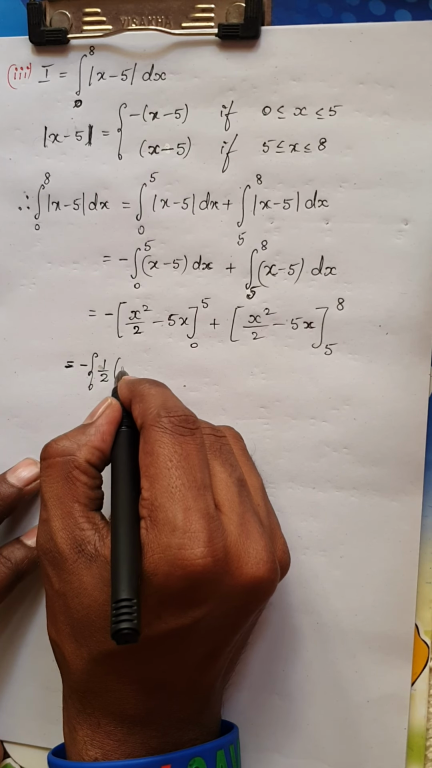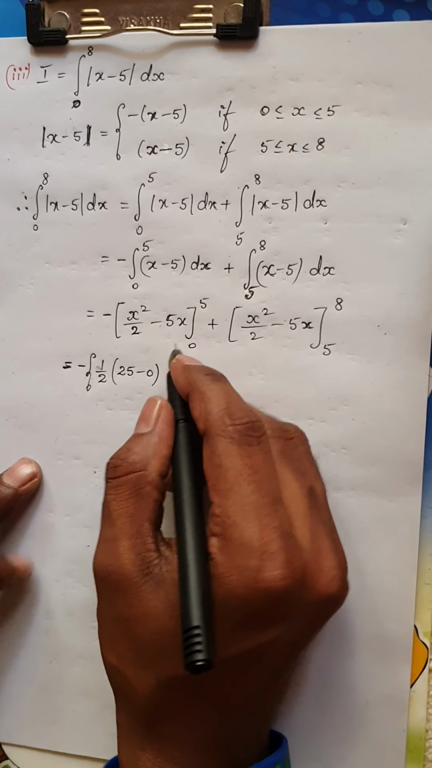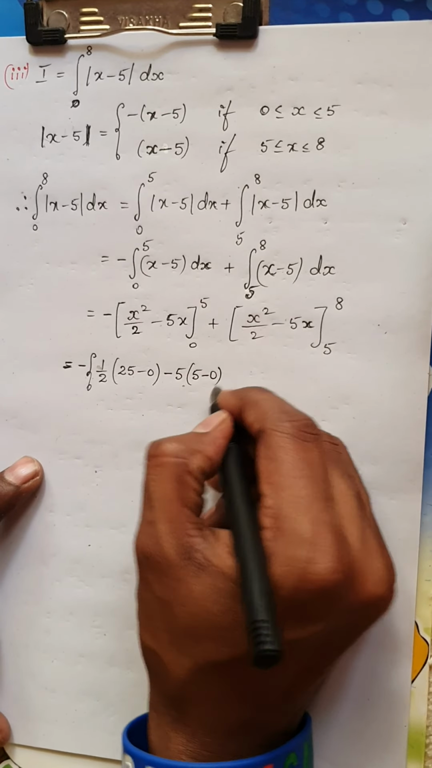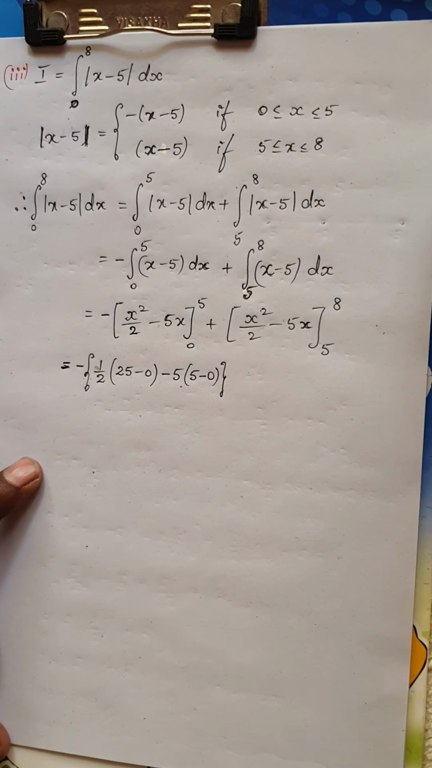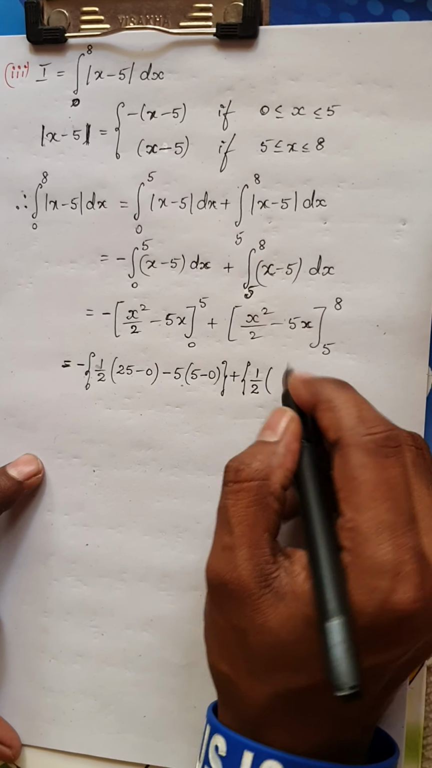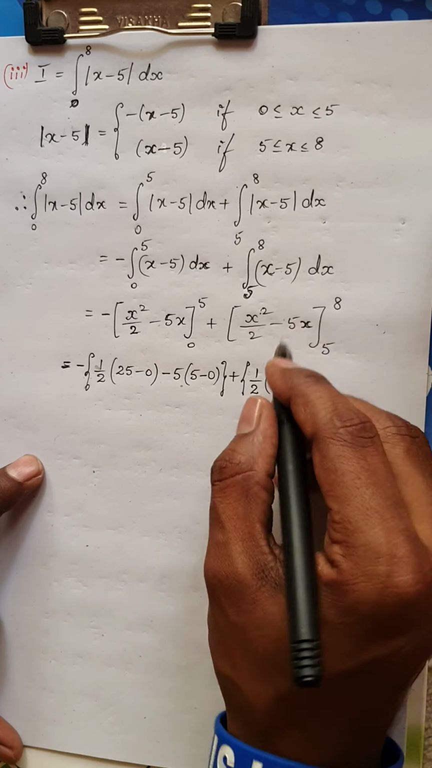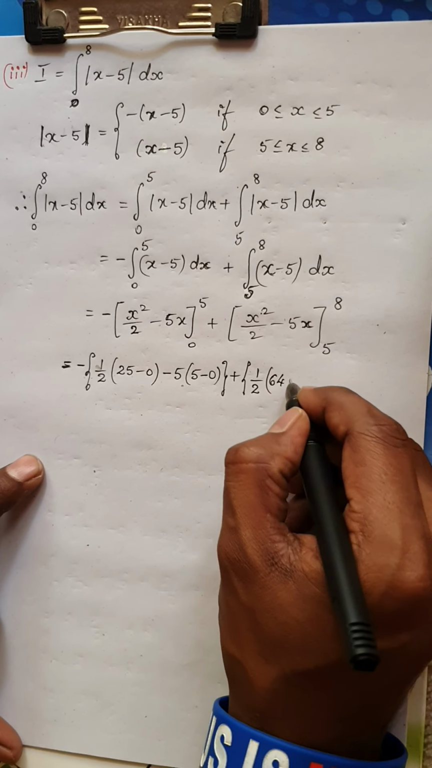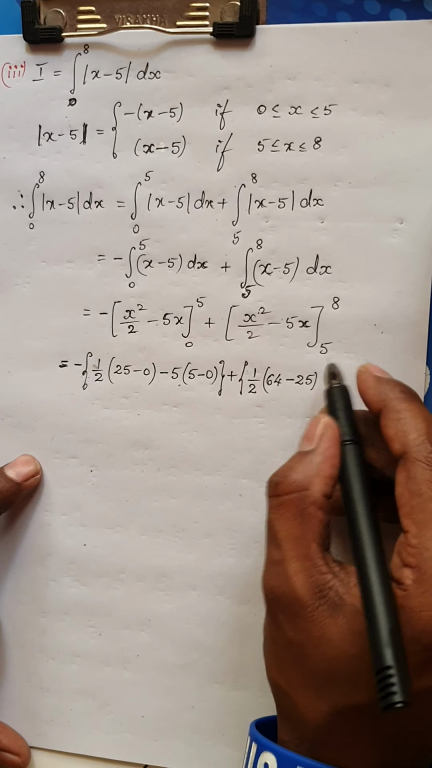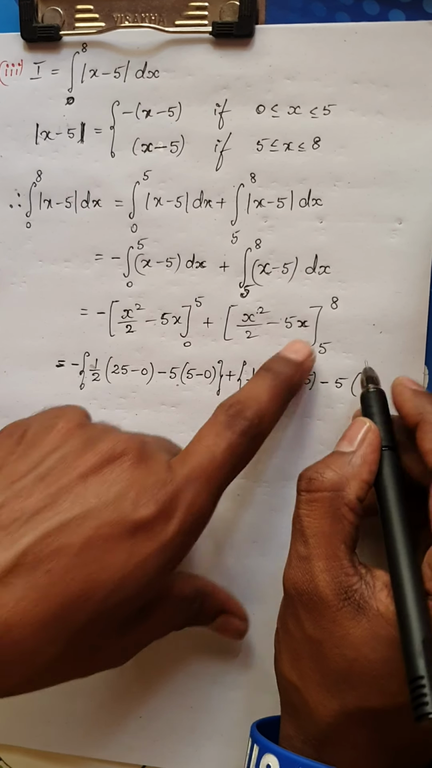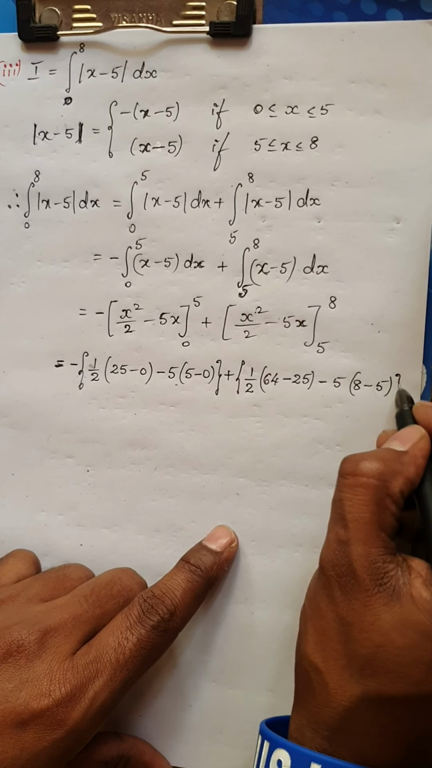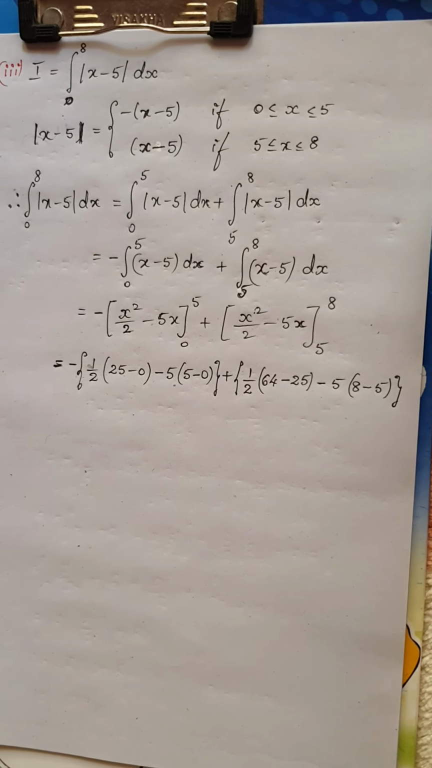So it is 5 square, so 5 square is 25 minus 0, minus 5 into, it is just x, so it is 5 minus 0, upper limit minus lower limit. Okay, similarly plus again x square by 2, so I will keep 1 by 2 outside. If you take x square, that is 8 square, 8 8s are 64 minus 5 square, the lower limit is 5, so 5 square is 25, minus 5 into, the upper limit for x is 8 minus the lower limit 5, and we have to simplify now.